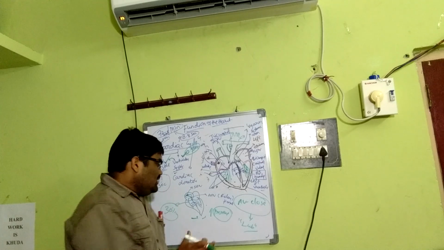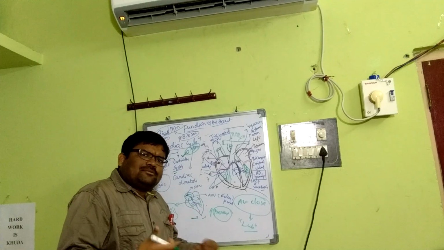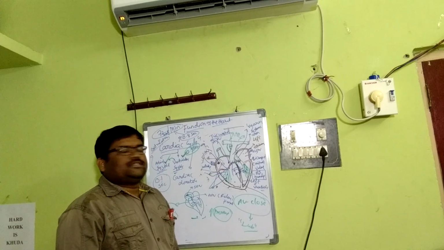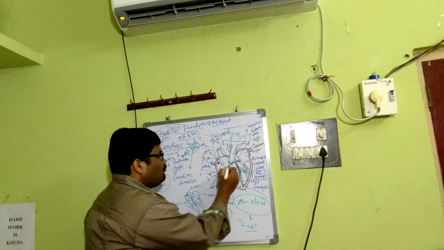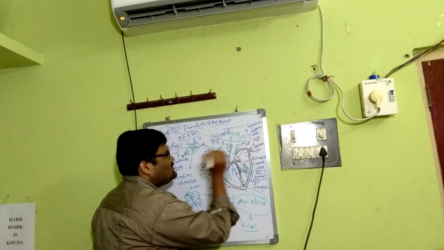Then, when the ventricular systole contracts further, it increases the pressure further. That leads to forced opening of the semilunar valves of the pulmonary and systemic aorta.